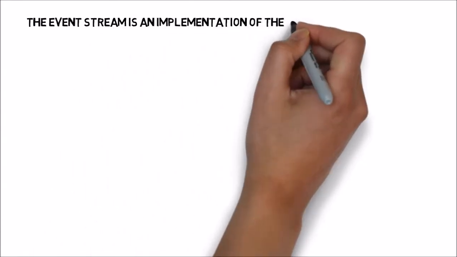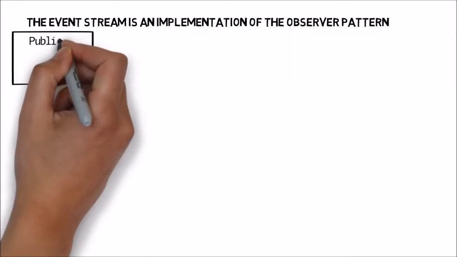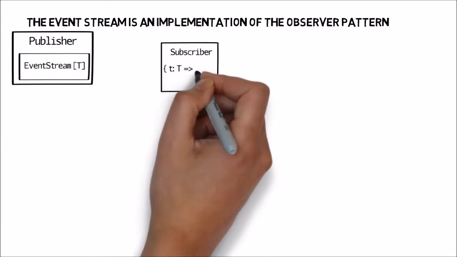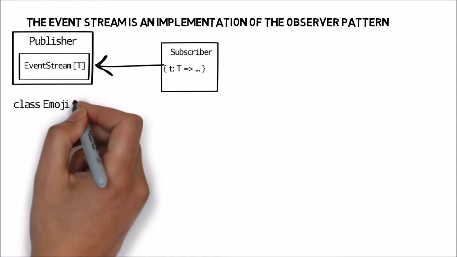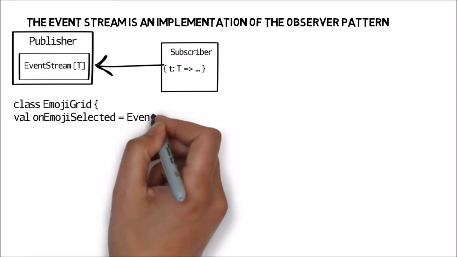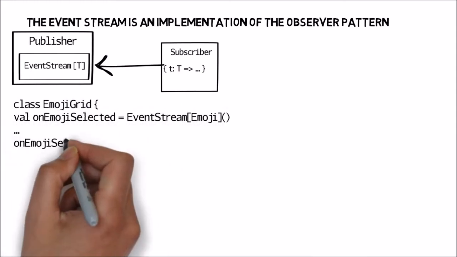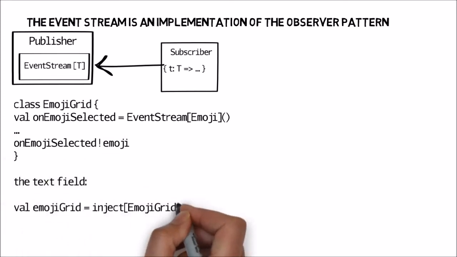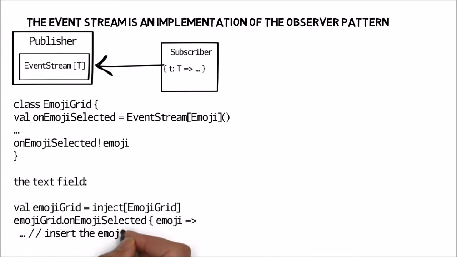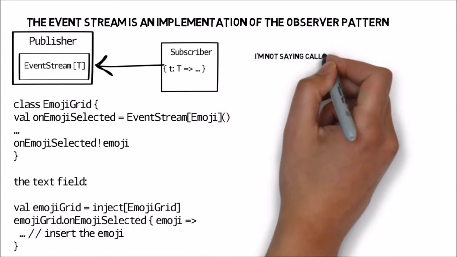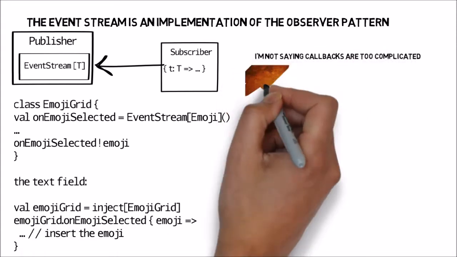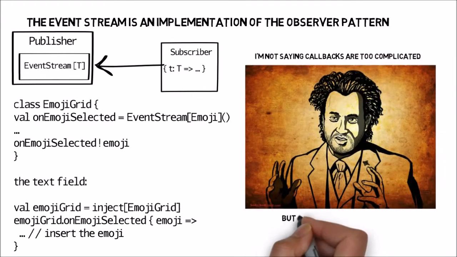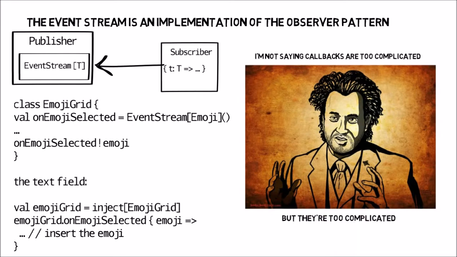An event stream is an implementation of the observer pattern. It is possible to do it in Java, but in Scala it's much simpler. Instead of an interface implemented by our publisher, we have an instance of a concrete class. We make it into a field of the publisher, and every time a change happens, we inform our event stream about it. On the other end, we subscribe simply by providing the event stream with a function's body. I'm not saying that the callbacks are too complicated, but, well, they are too complicated.